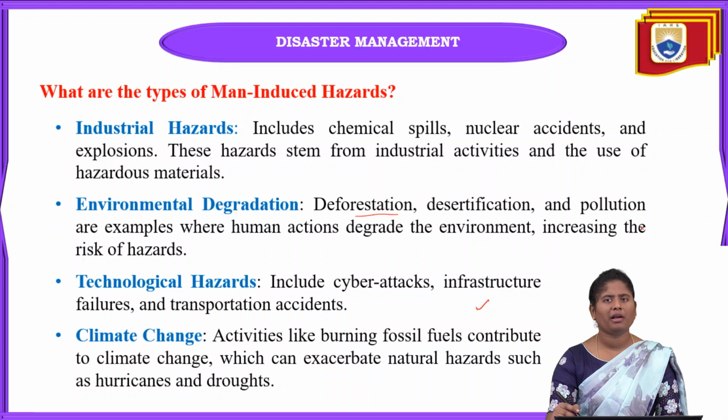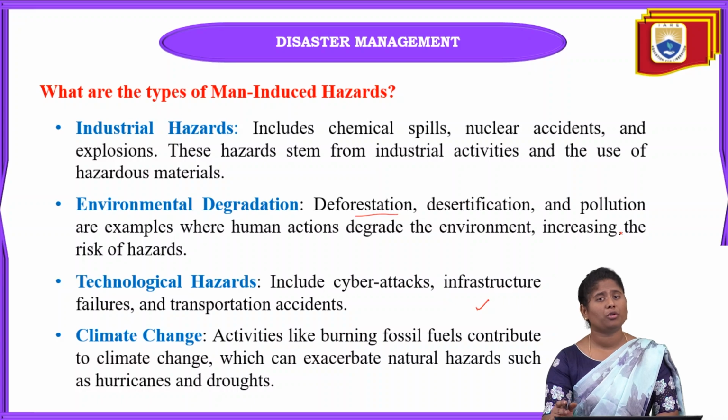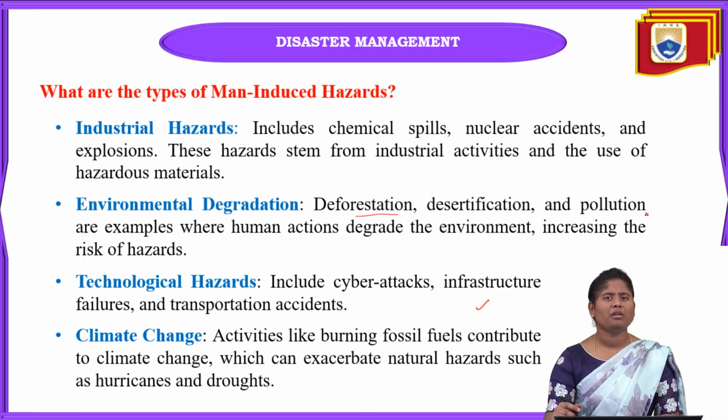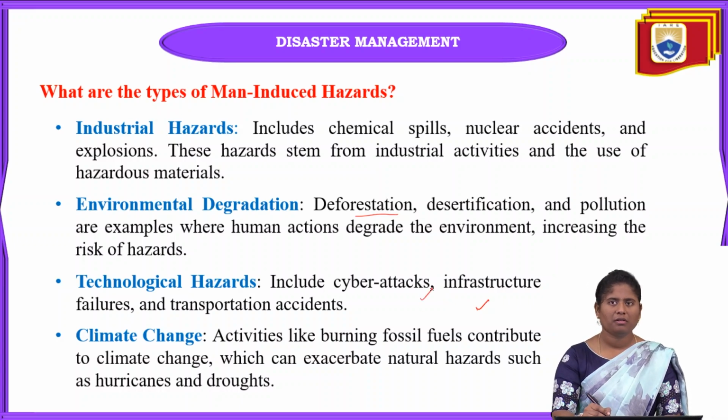The next one is technological hazards. These include cyber crimes, infrastructure failures, and also transportation accidents. Due to technology also, we go through these technological hazards, which may include cyber attacks or infrastructure failures.